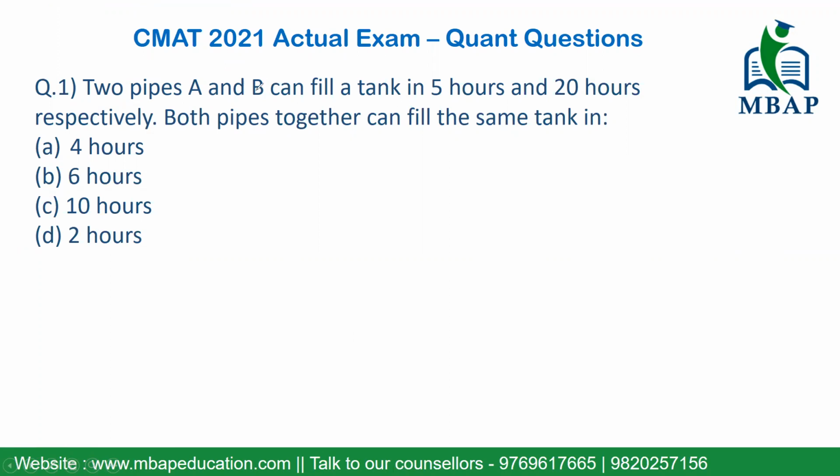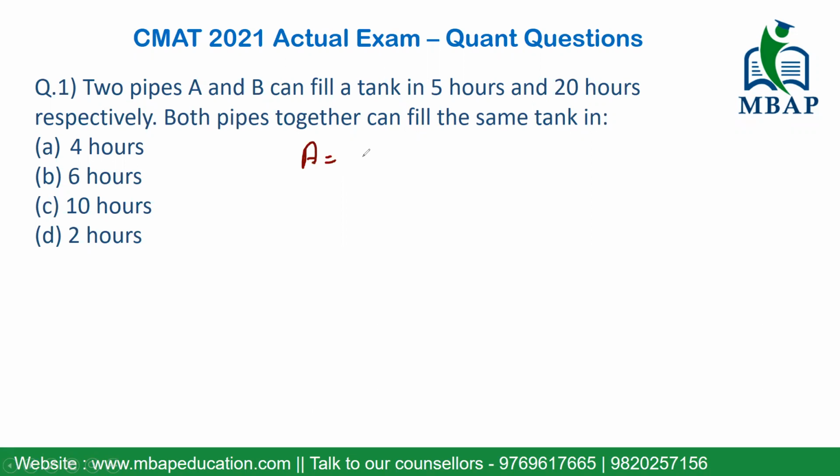Two pipes A and B can fill a tank in 5 hours and 20 hours respectively. Both the pipes are open together, and they can fill the same tank in how many hours? The options are 4 hours, 6 hours, 10 hours, and 2 hours. We will not use the unitary method. We'll use simple conversion of ratio to percentage to solve it better.